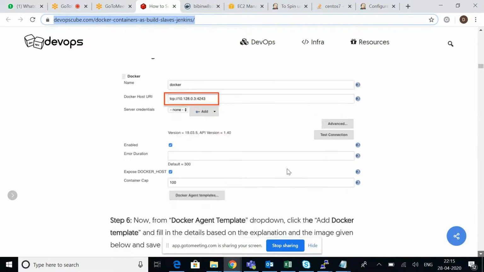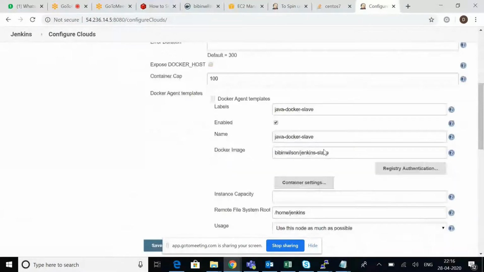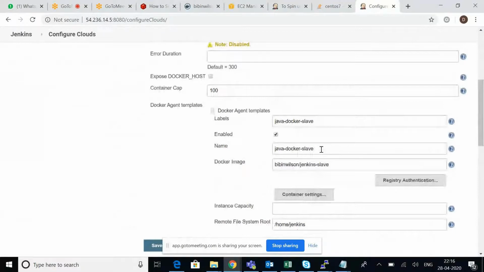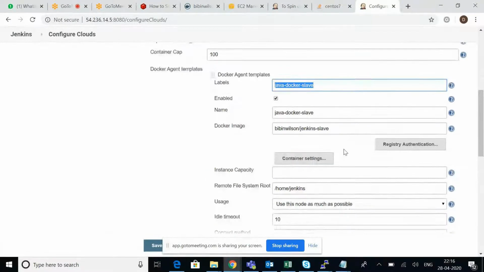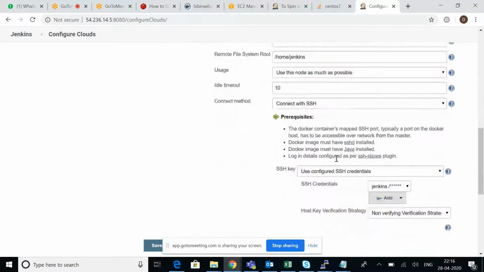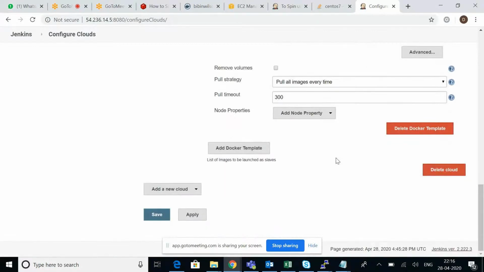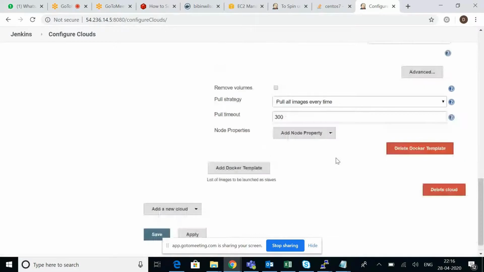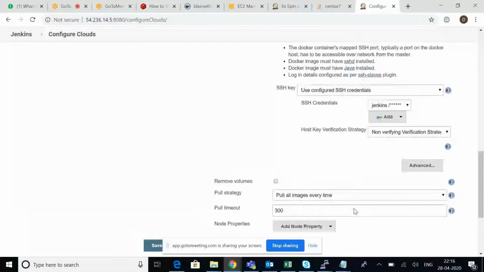And what about the Docker agent templates? Yeah, here also I have filled everything. I think here also somewhere you should have that test connection with the containers. Come down. It is not there, I think. No properties. Actually, somewhere you should have that, whether the containers are added successfully or not. It should show that.